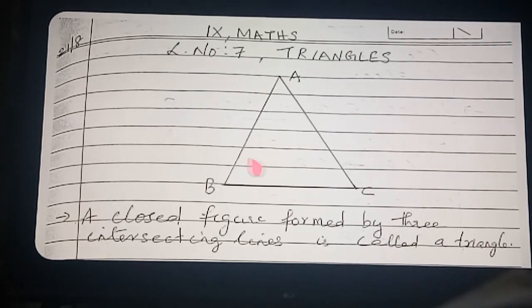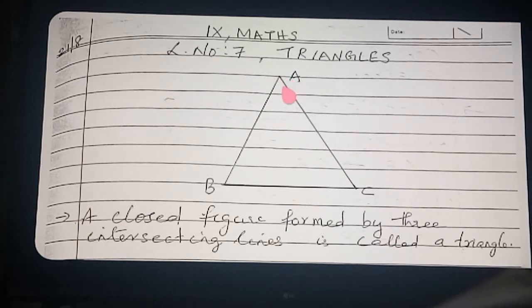So here, triangle's parts. Which are the parts of a triangle? So we can write all the parts of the triangle. First of all we can see the vertices. Which are the vertices? A, B and C are the vertices. Three vertices are there.